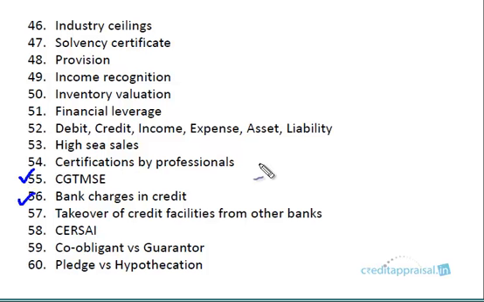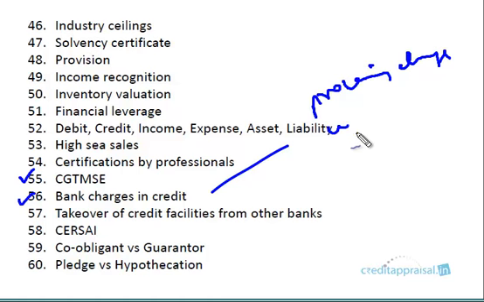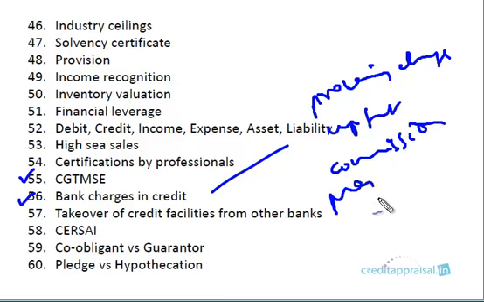Then there are various bank charges and credit. So I have listed a few. You will be aware as a banker. So there will be processing charges. There will be an upfront fee for term loans. For BGs and LCs, there will be something called commission. So various charges are there. There will be prepayment charges in case of a term loan. Various charges, you can go through this section.